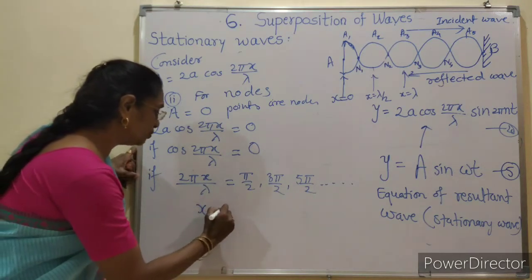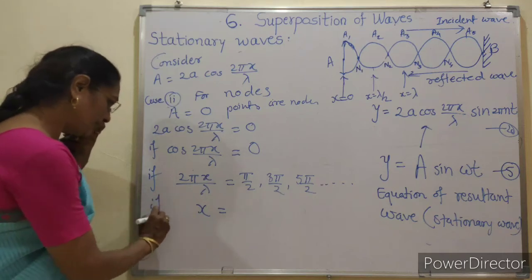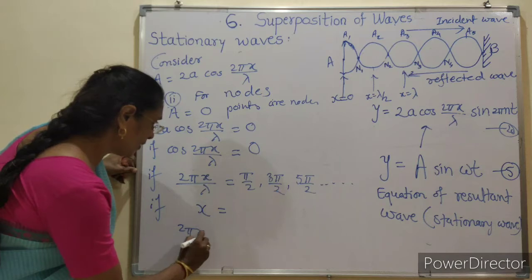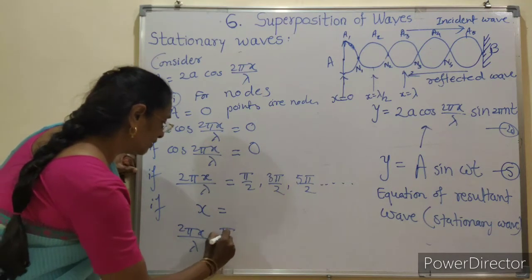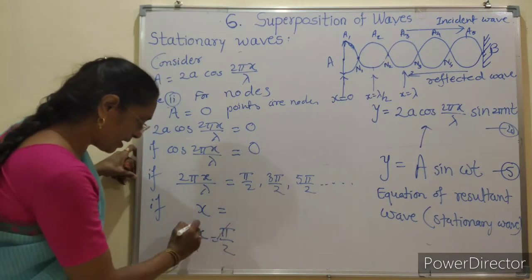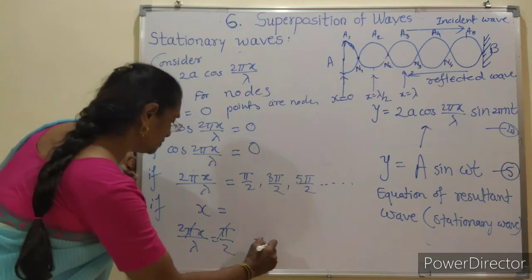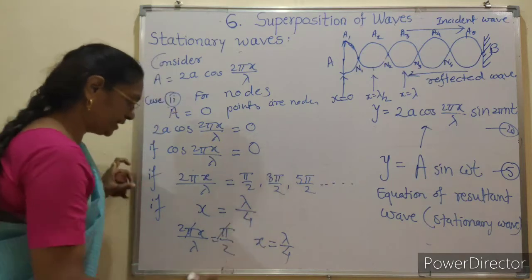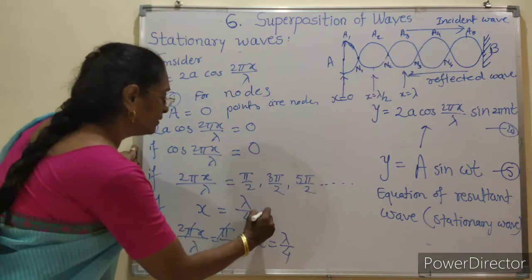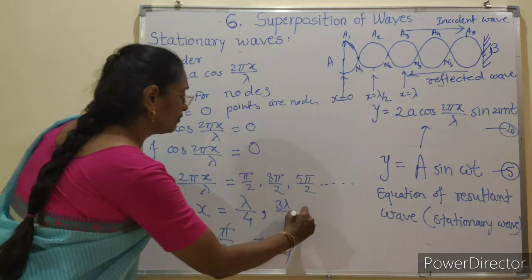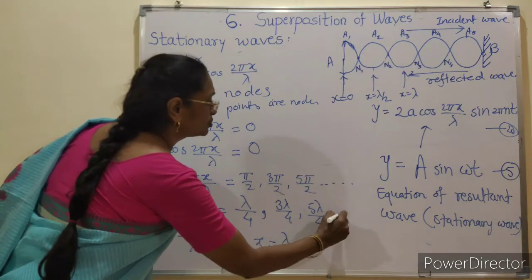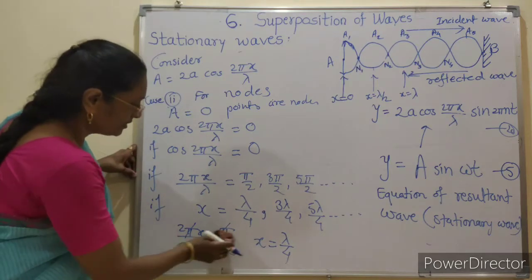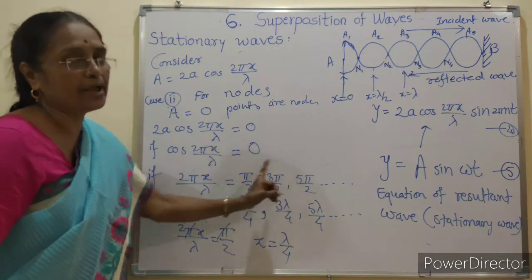Then we substitute first the value pi by 2, and pi will get cancelled. We get x is equal to lambda by 4. So the first value of x is lambda by 4, then 3 lambda by 4, 5 lambda by 4, and so on. You can find the values of x from these angles.